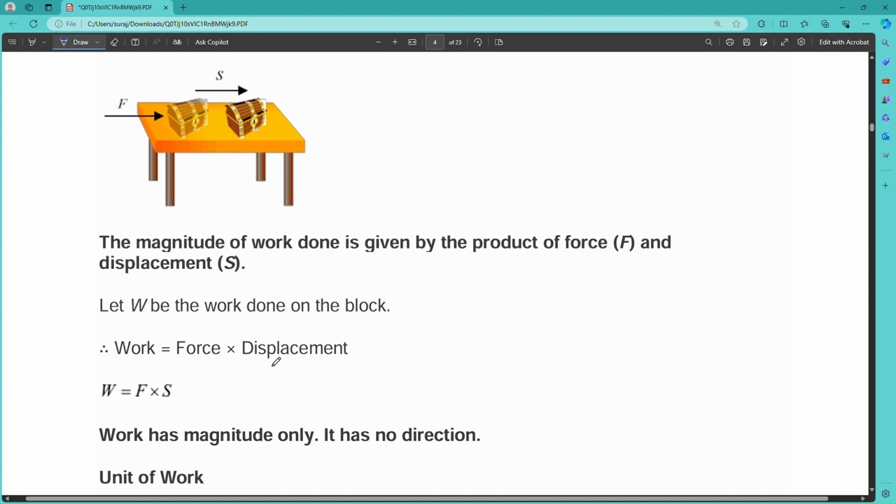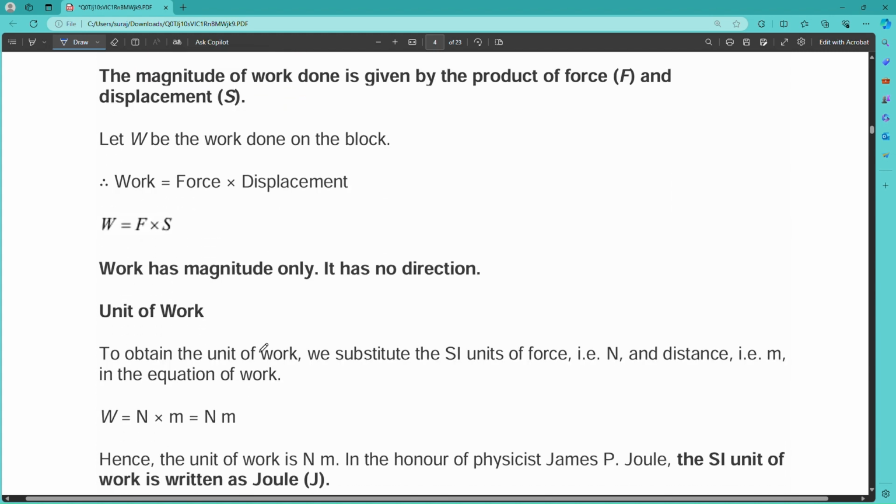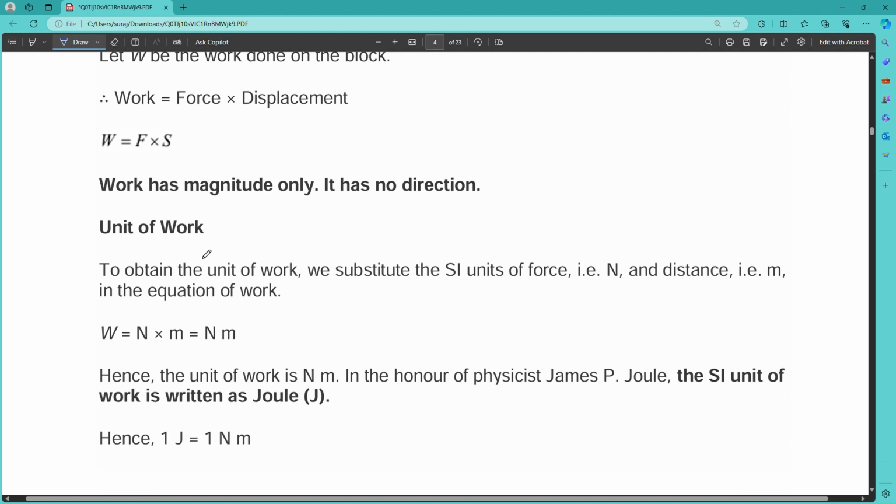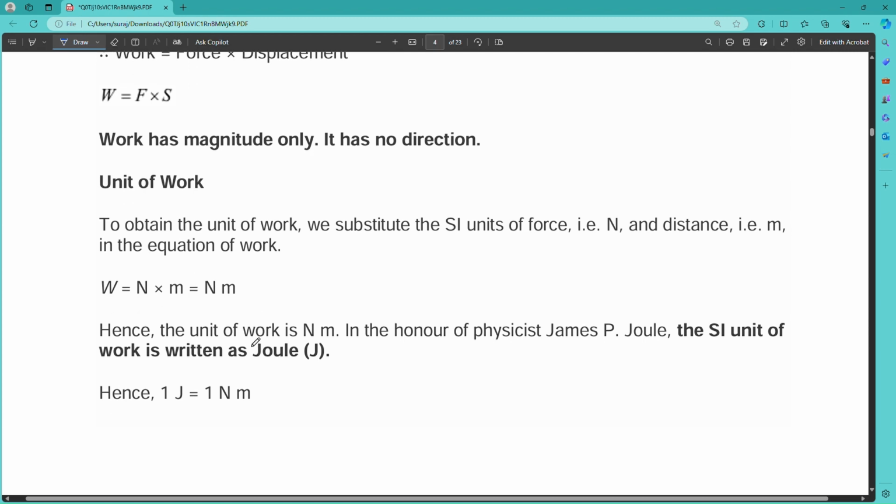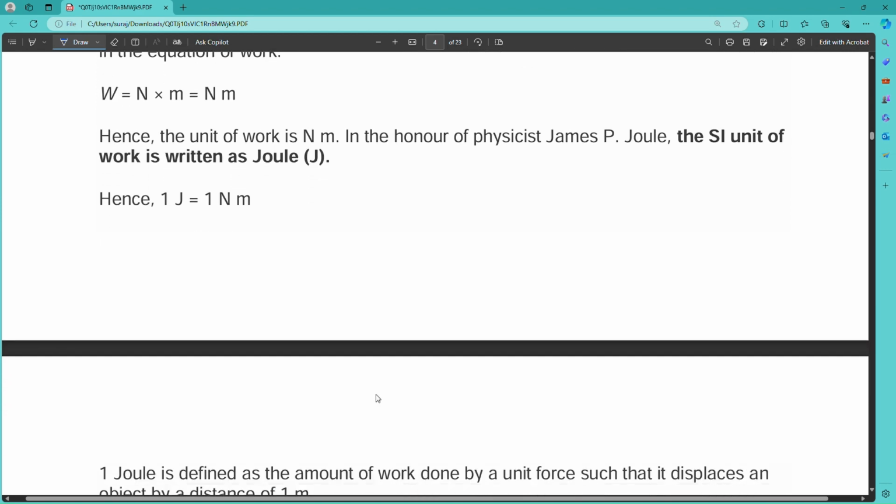If you find the SI unit, we know that the unit of force is Newton and the unit of displacement is meter. So the work done will be Newton meter, hence the unit of work is Newton meter. The owner of this, the physicist James P. Joule, identified this, that's why its SI unit is written as joule. Hence 1 joule equals 1 Newton meter.